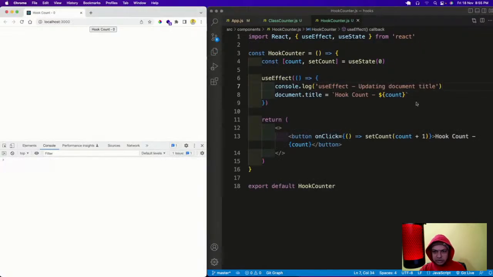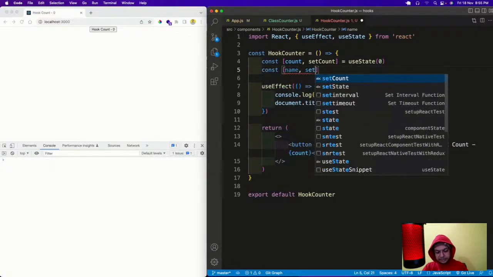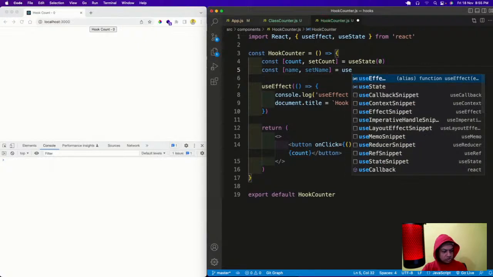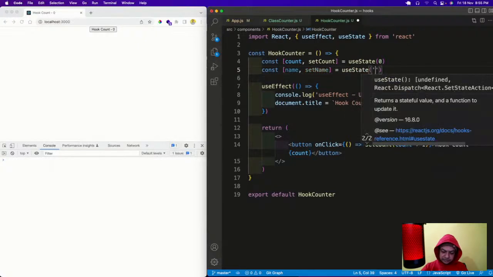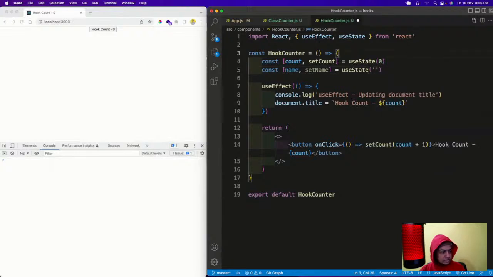Now again I will have a new state. The new state is done like const [name, setName] = useState.